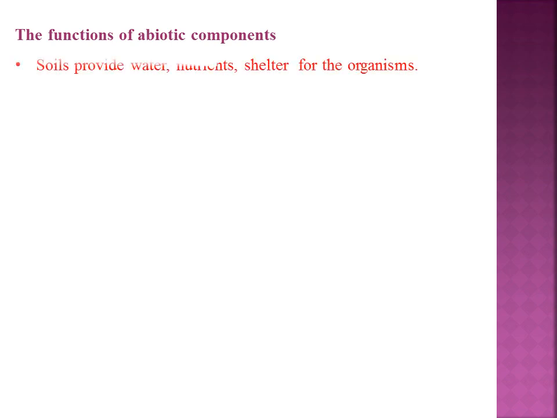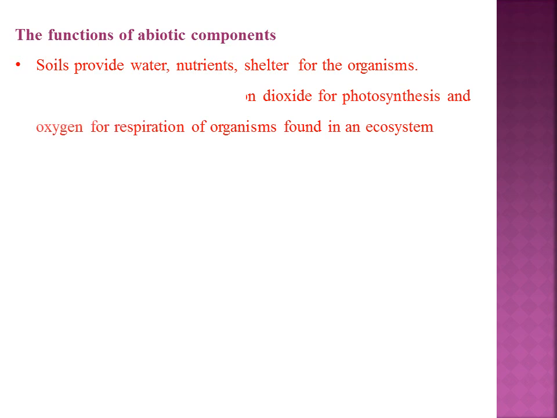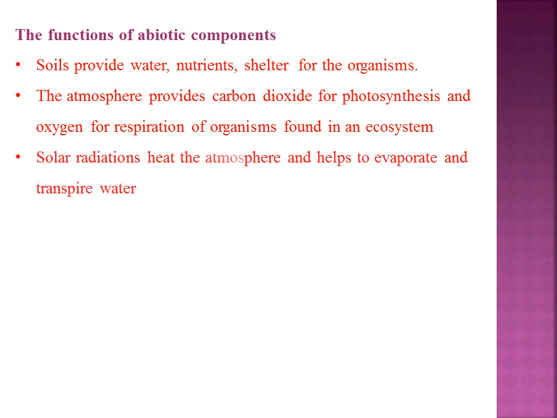Then the functions of the abiotic components. The abiotic components have various functions. For example, the soil provides water, nutrients, and shelter for the organisms, and the atmosphere provides carbon dioxide, which is utilized for photosynthesis, and oxygen for the respiration of organisms, which are found in an ecosystem.